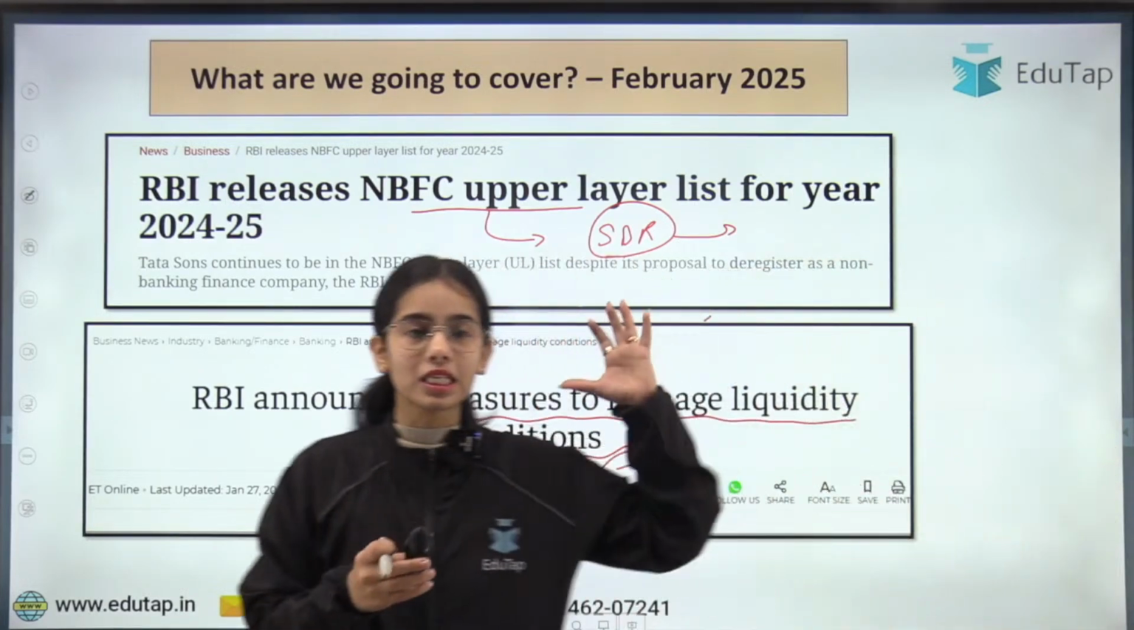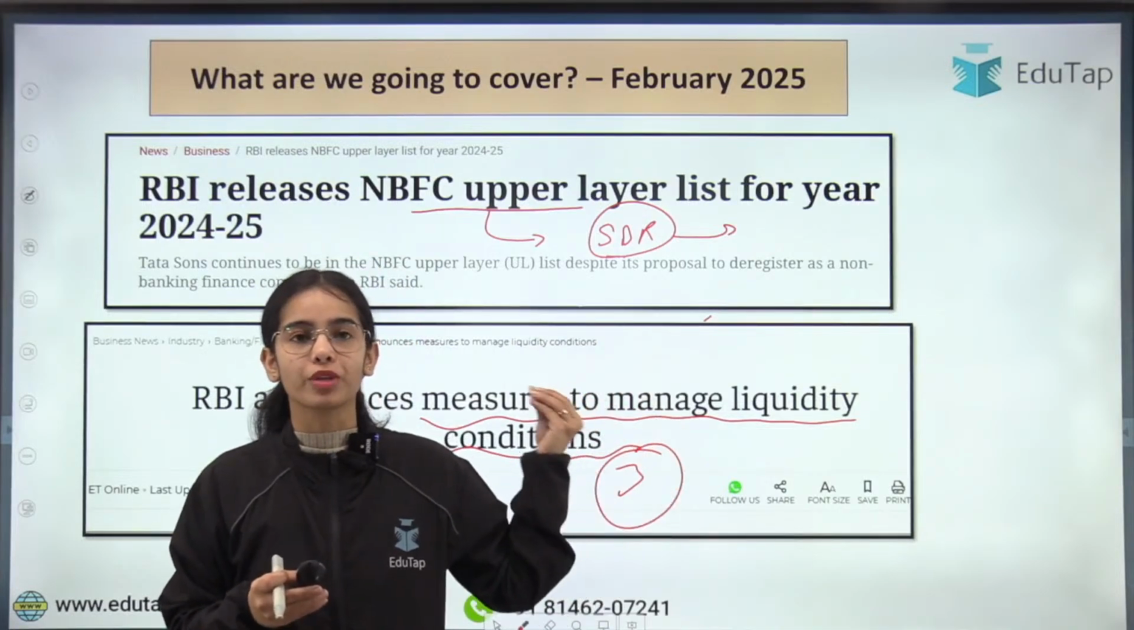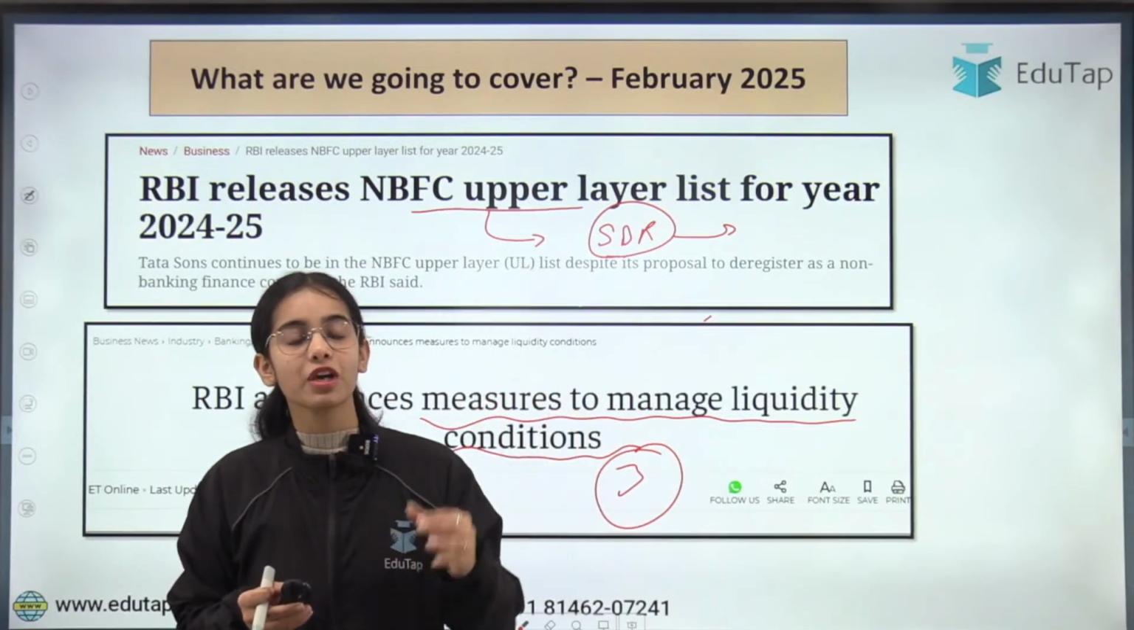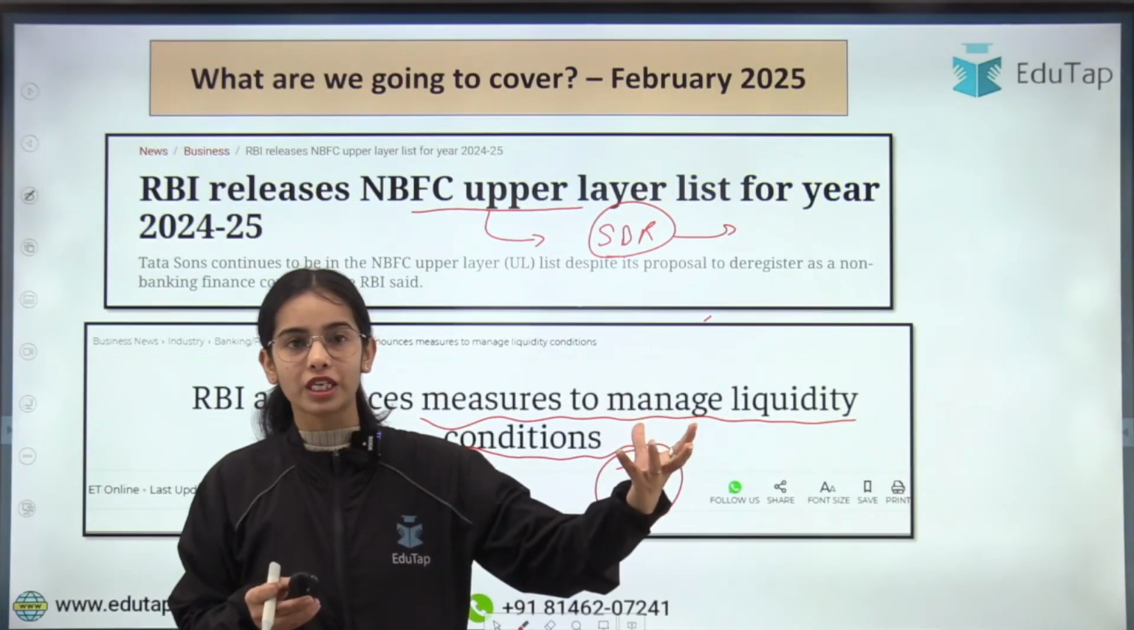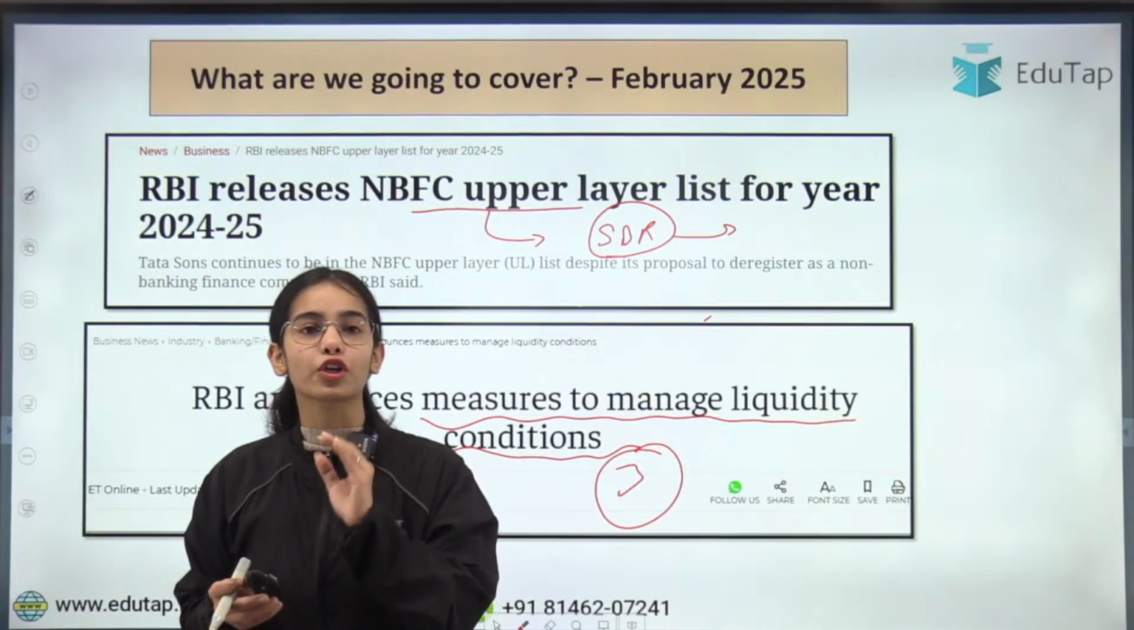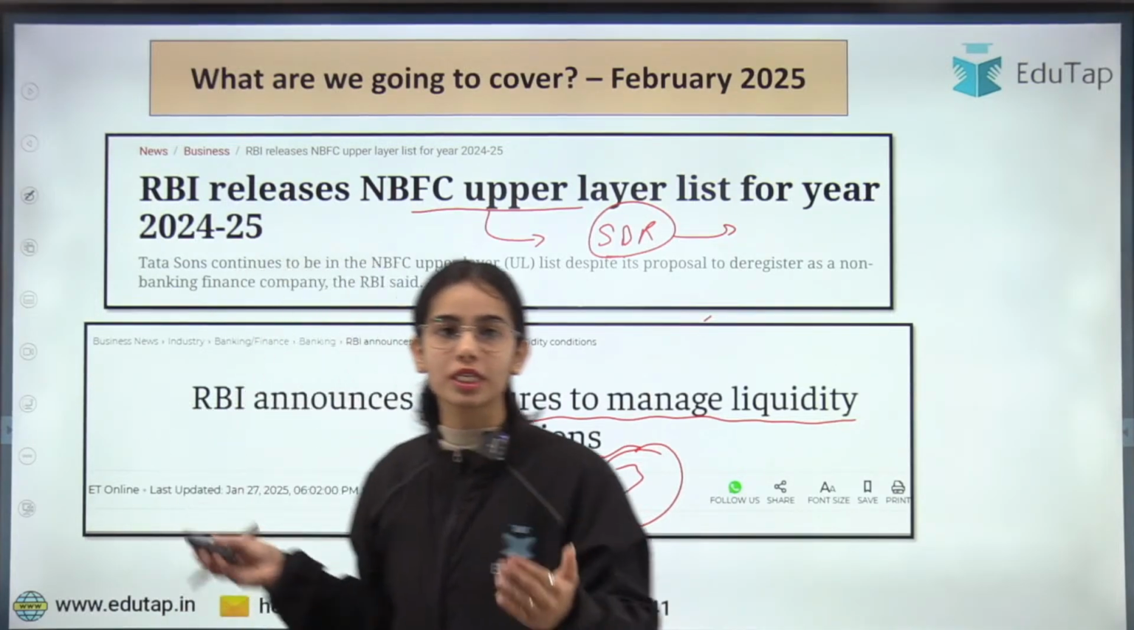Okay, so both these news articles are very important from the RBI Grade B examination perspective, as you are going to get points for the objective part of the examination, and you are going to get points for your descriptive answer writing also through this session.